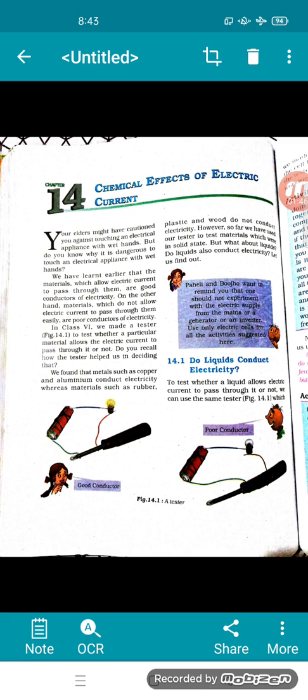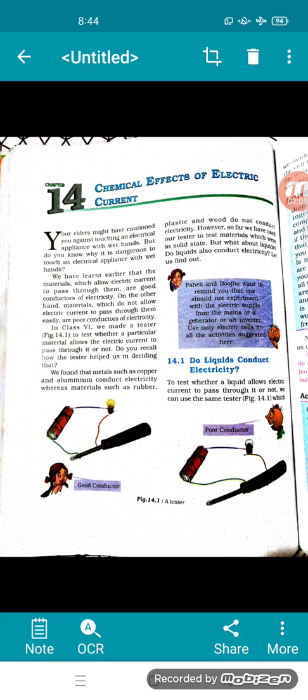Do liquids also conduct electricity? Let us find out. To test whether a liquid allows electric current to pass through it or not, we can use the same tester which we made in class 6th. However, replace the cell by a battery.